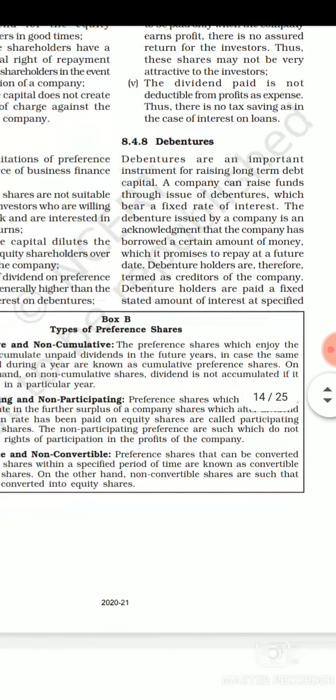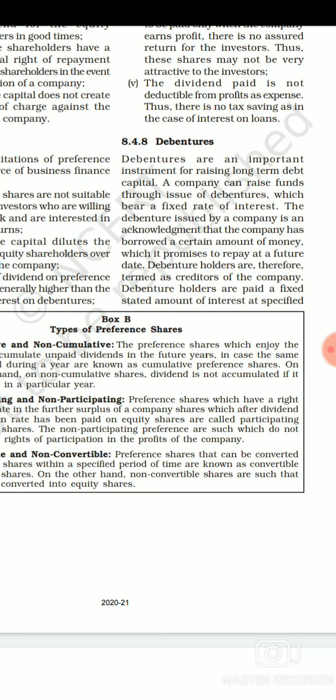period of time. Now, when a company raises funds by issuing debentures, they need to bear a fixed rate of interest, right? If debentures are issued by a company, they need to acknowledge that the company has borrowed a certain amount of money. And how is it possible? This borrowed amount will need to be repaid back with a promise at a future date with the interest amount included. So the debenture holders are therefore termed creditors of the company. Why? Because the company needs to repay them that amount on a specific date.